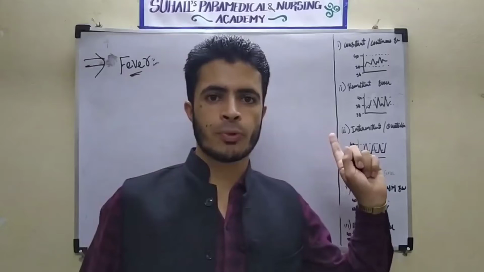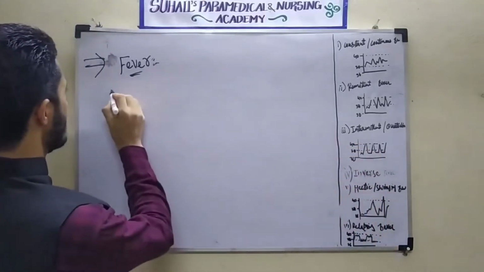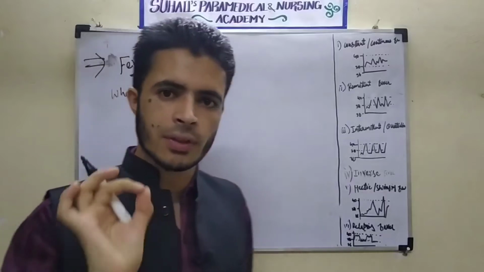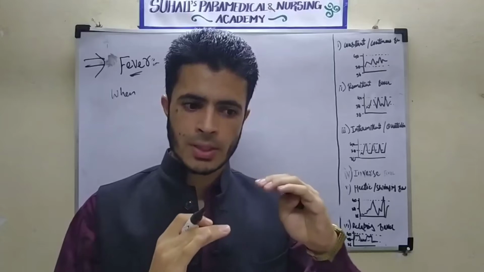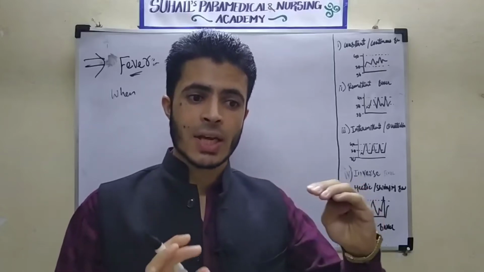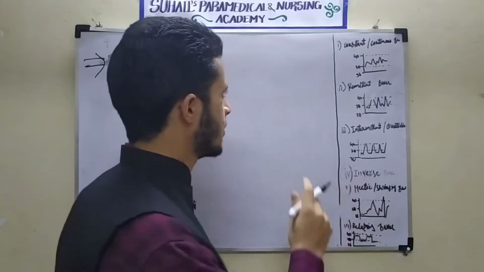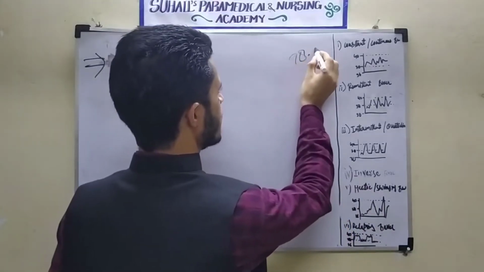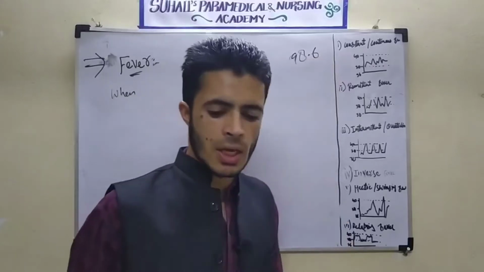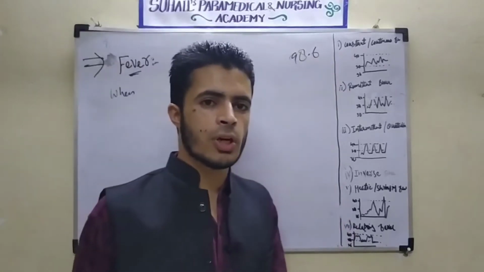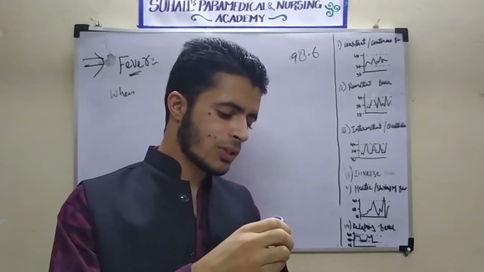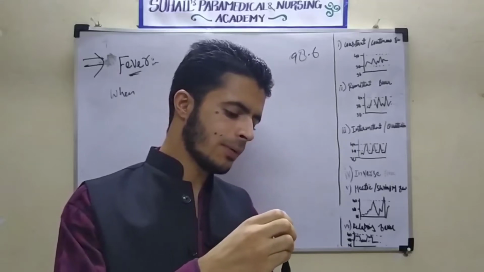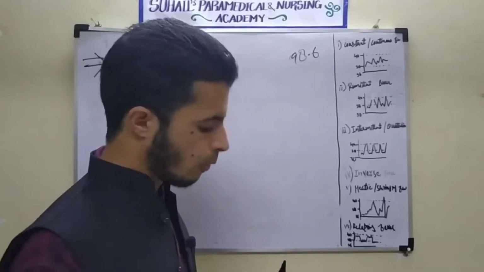What is actually fever? Fever is a condition when the body temperature increases above the normal body temperature, that is 98.6 degrees Fahrenheit. We all know 98.6 degrees is the normal body temperature. And we are considering up to 99 as normal body temperature. But 98.6 degrees is the normal.